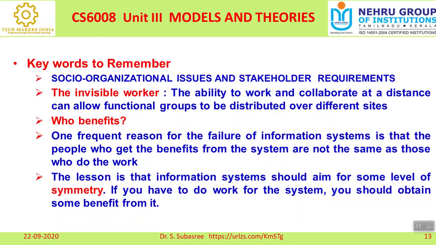So who will be benefited because of this? If you have a cooperative manner of working together, then who will be benefited? One frequent reason for the failure of information systems is that people who benefit from the system are not the same as those who do the work. That is the reason why they focused more towards invisible work.